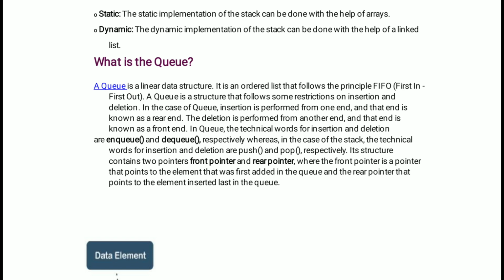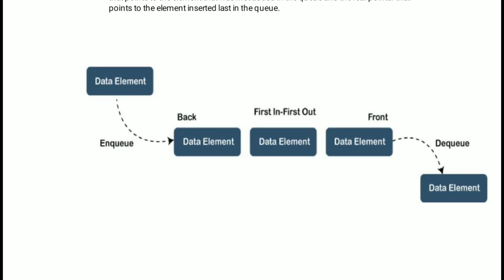In the queue, the front pointer points to the element that was first added in the queue, and the rear pointer points to the element inserted last in the queue. See this diagram here.